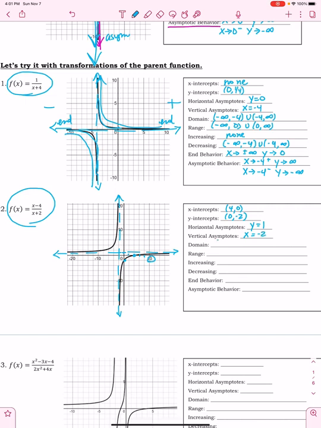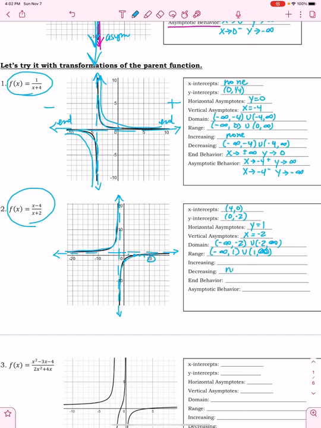My domain, again, my vertical asymptote is what's going to restrict me here. So that would be my domain. My range, my horizontal asymptote, is going to restrict me. All right, so if you'll notice from left to right, this graph is now increasing here, and it's also increasing here.